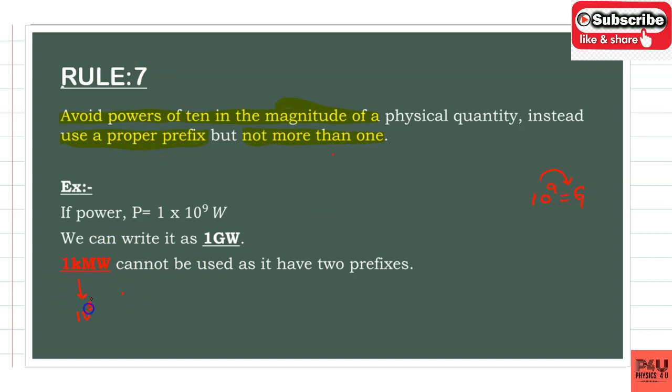Kilo means 10 power 3, mega means 10 power 6. If you multiply these two, 3 plus 6 becomes 10 power 9. So even though it is correct, you should not represent this form, because prefix is used not more than 1. Only giga is used, you should not use a kilo and a mega. So 1 gigawatt is correct.